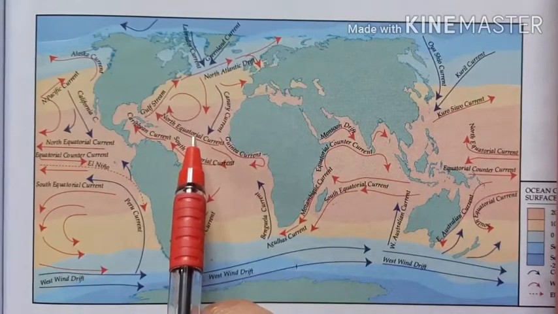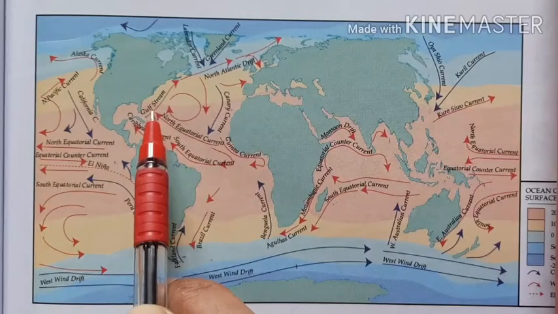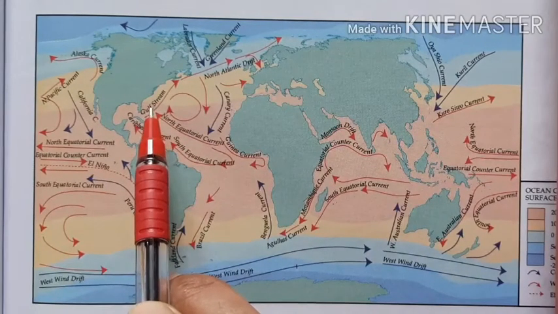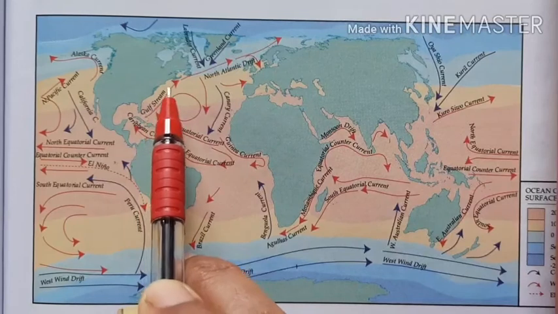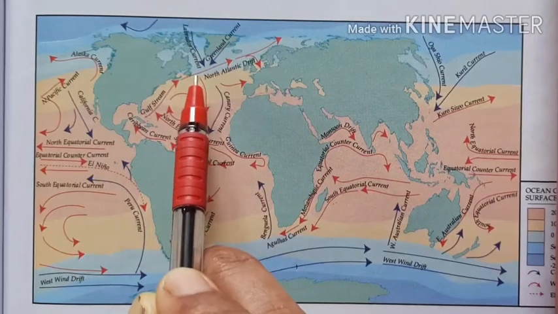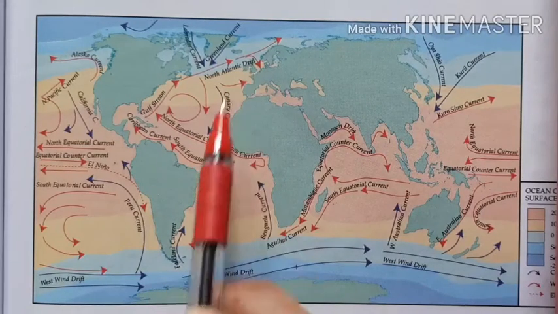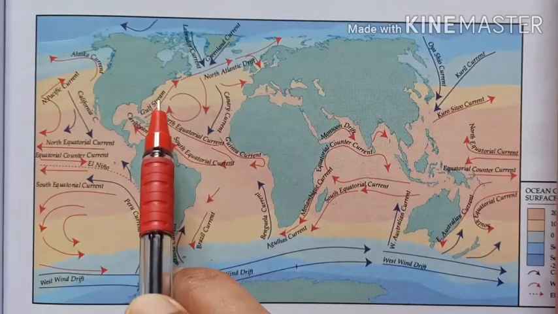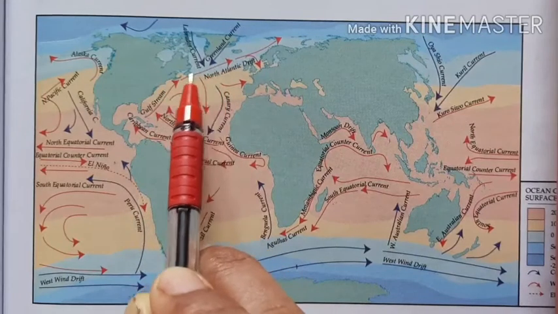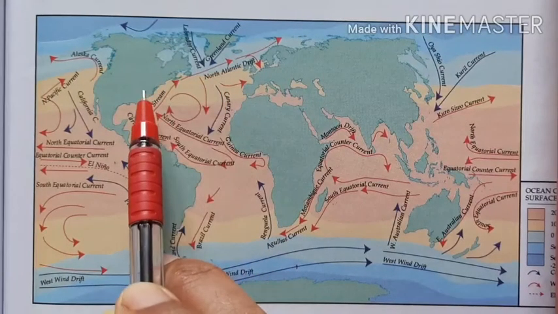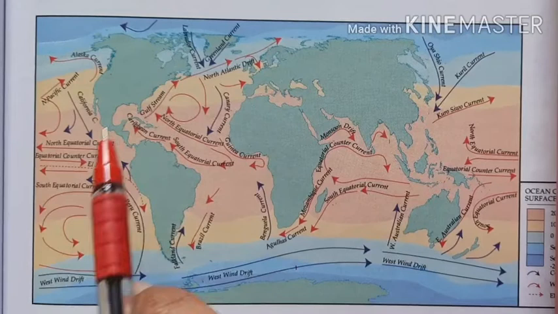So, North Equatorial Current is named as Gulf Stream in the mid-latitudes, and in the northern temperate zone, it is named as North Atlantic Drift. So, here the diversion of the current is related with the presence of a landmass.